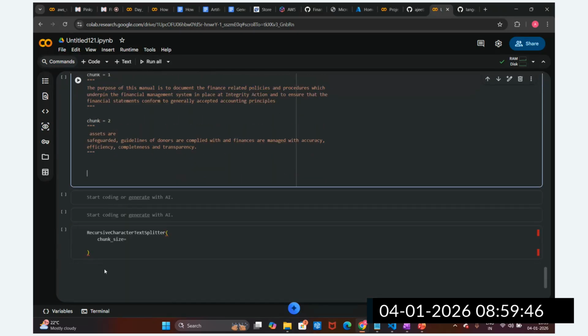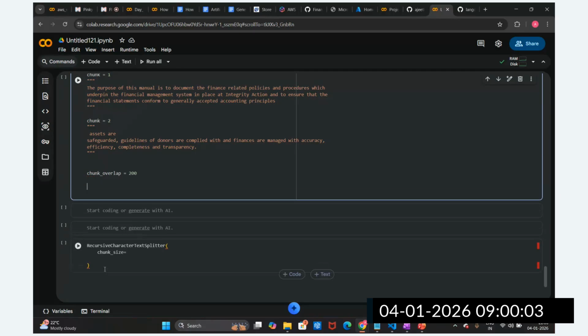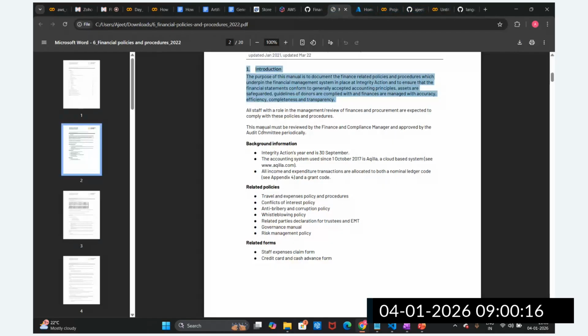We are going to provide some chunk overlap, guys. We are going to provide the chunk overlap size. Let's suppose 200 characters. Let's suppose we have split this into one chunk, and you can see half of the sentence is broken across these two lines. Let me take this bigger paragraph so that this information I will also take.